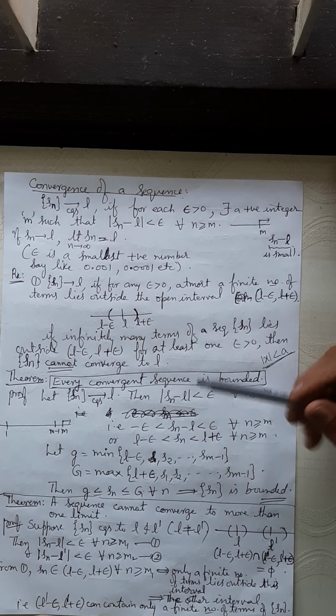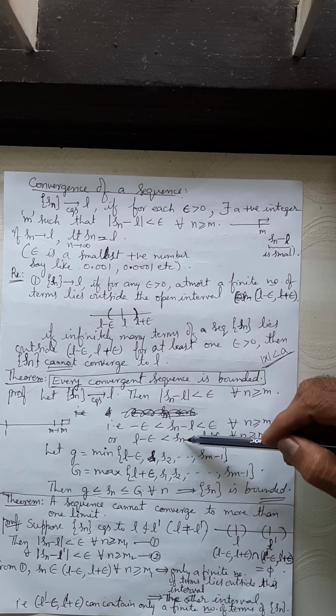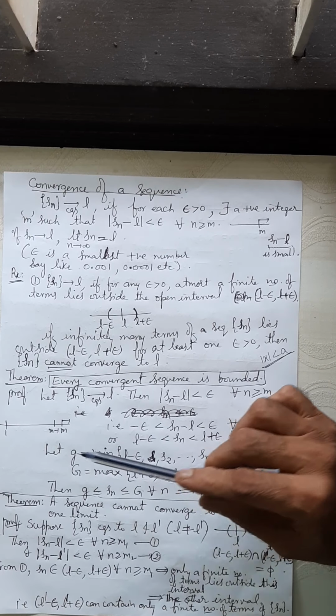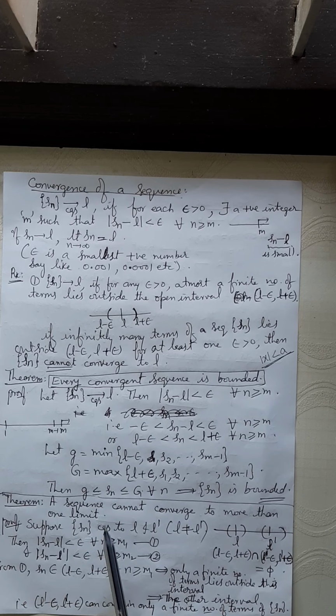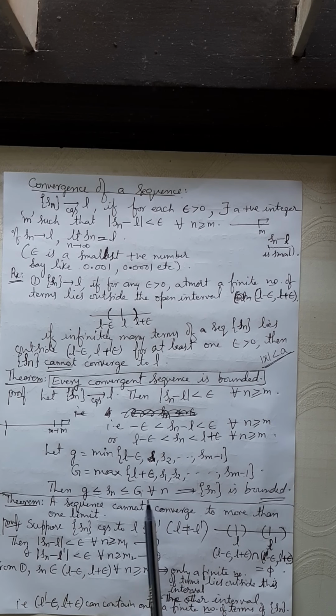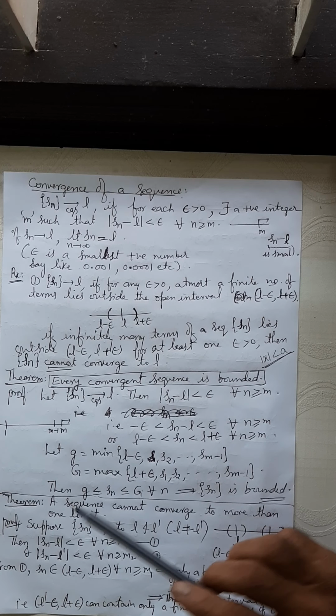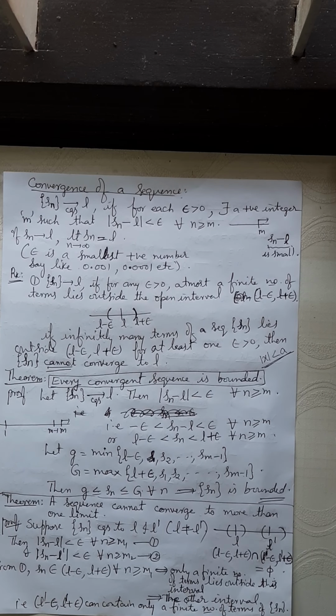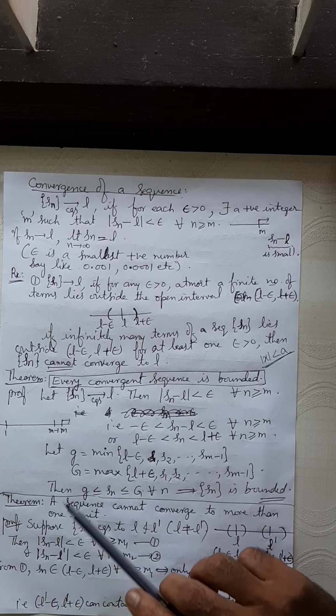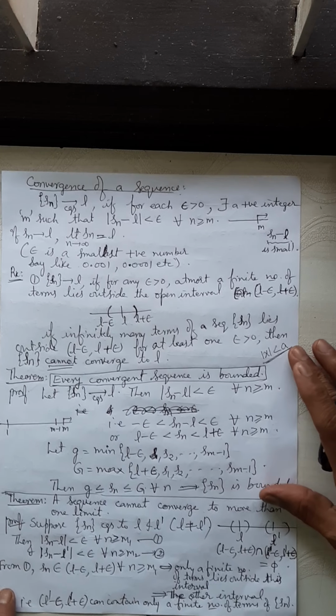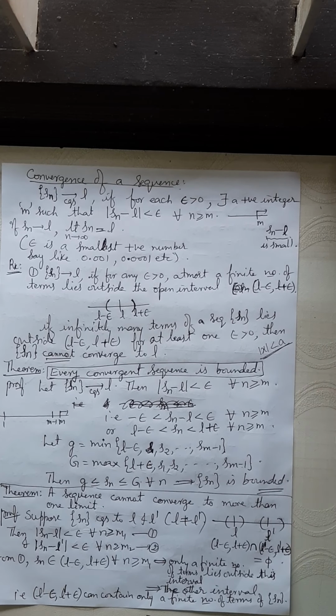So that every term Sn lies between the smaller value and the larger value, small g to the left and capital G to the right. So G is an upper bound and small g is a lower bound. The sequence is bounded above and bounded below. If it is bounded above as well as bounded below, then we say that the sequence is bounded.